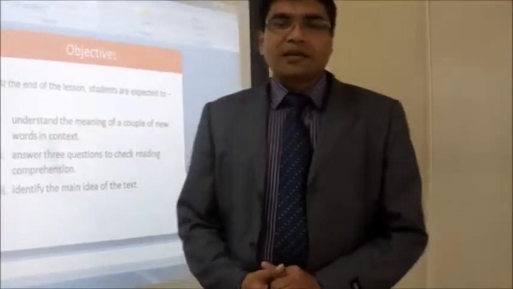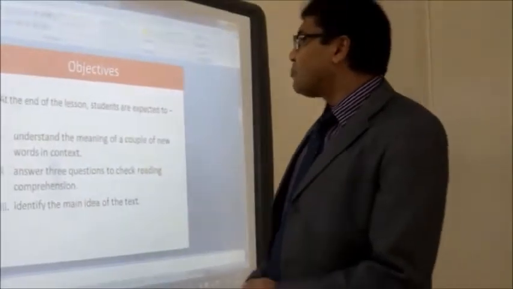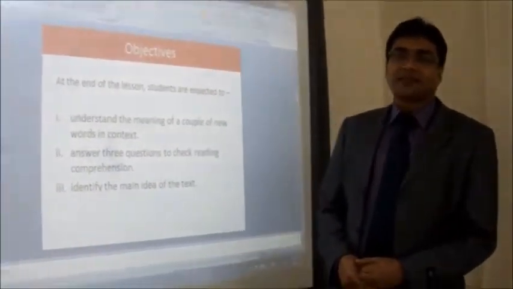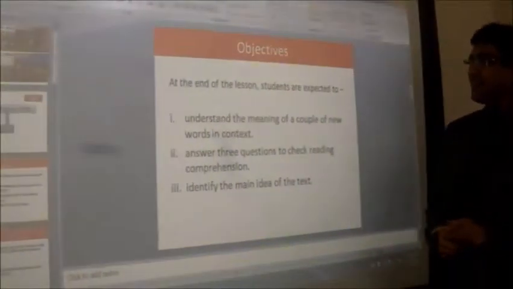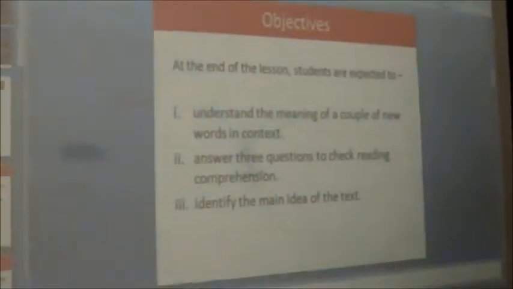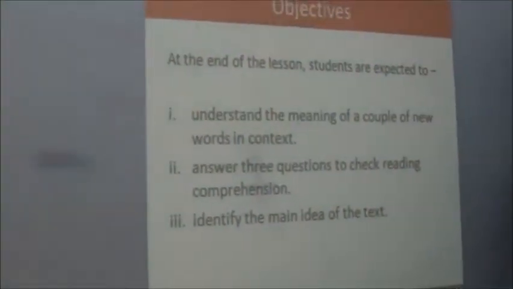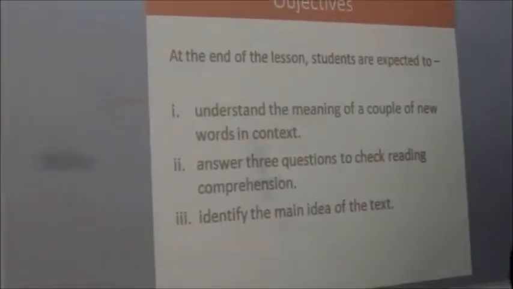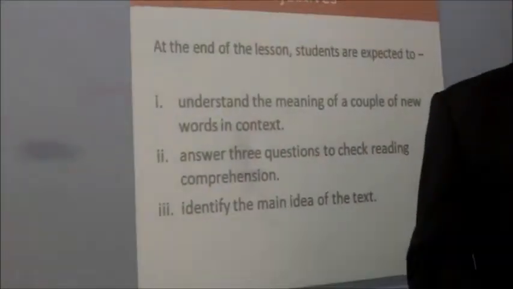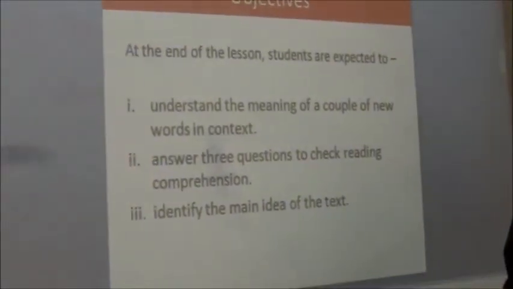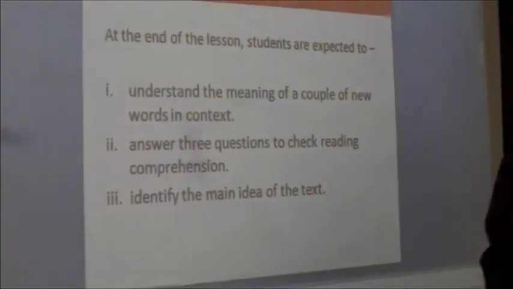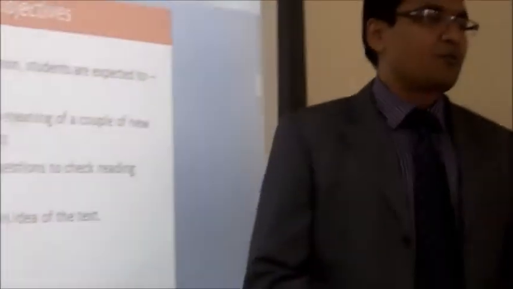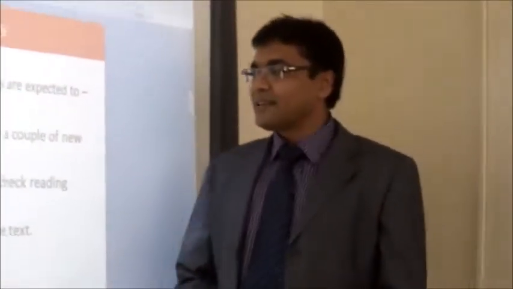Okay, before going to the class, let's see some objectives, some goals that we are going to achieve at the end of this short class. I hope at the end of this class you will understand a couple of new words that you may have difficulty understanding, the meaning of those 2 words in context.